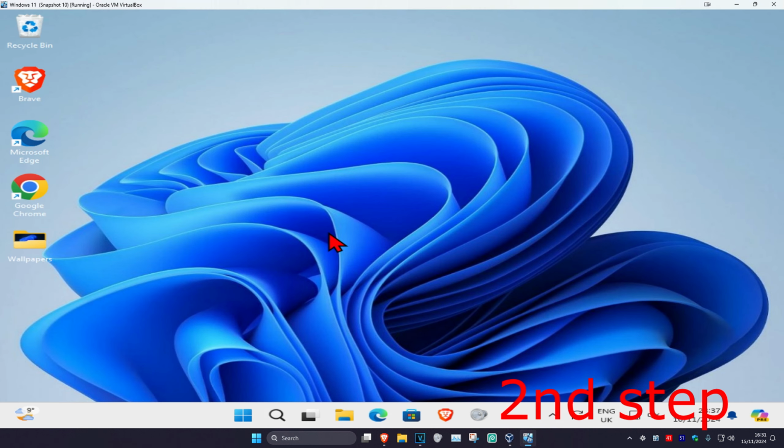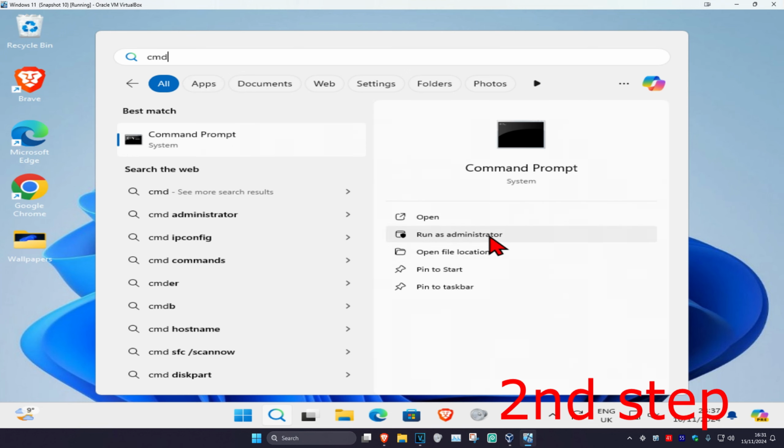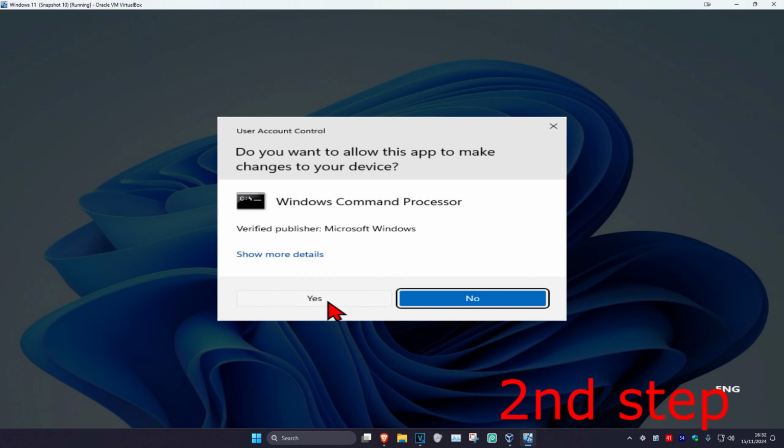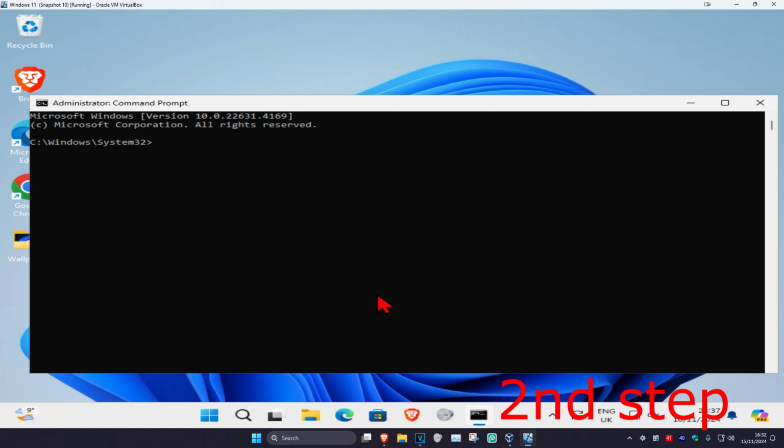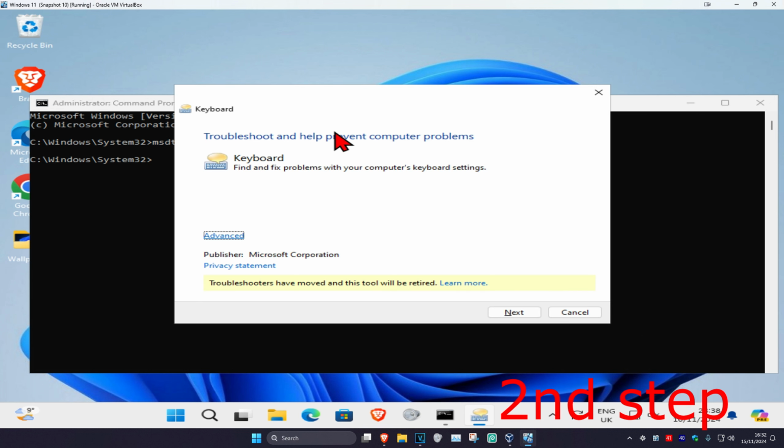And now for the second step, you're going to head over to search and type in CMD. Then you want to run it as administrator. And then click on yes. And then once you're on this, you're going to type in msdt.exe /id keyboard diagnostic. Click on enter. Now you want to run this.